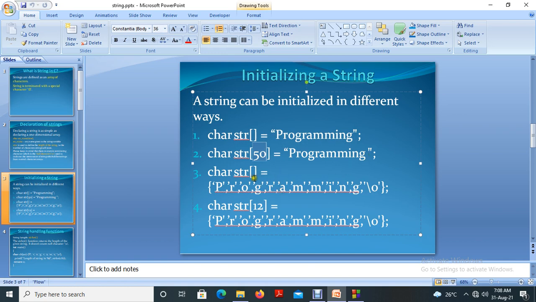And other than that, you can mention it index based, like programming: p in str[0], p in str[1], r, likewise, but it ends with a null character.